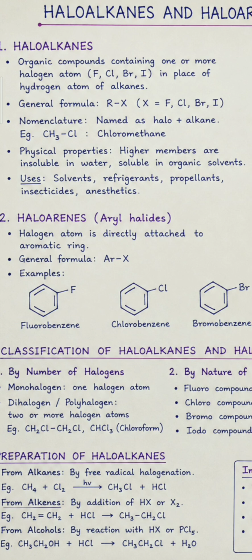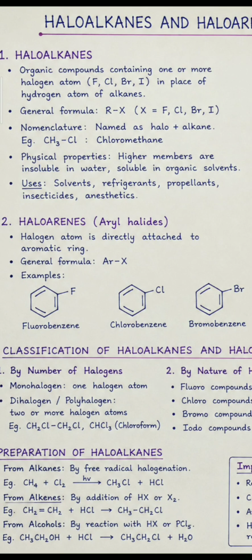And the next one is haloarenes. When a halogen atom is directly attached to the aromatic ring, we call it a haloarene or aryl halide. General formula: aromatic and halide. Examples: fluorobenzene, chlorobenzene, bromobenzene. It means in these, one hydrogen is replaced by fluorine, chlorine, or bromine.